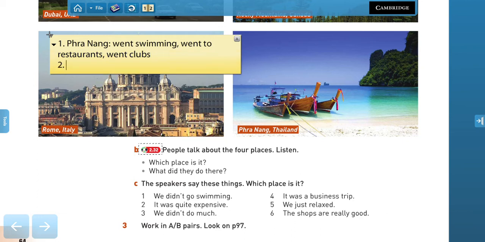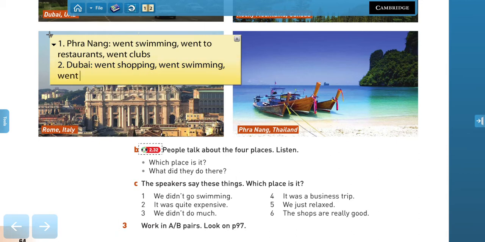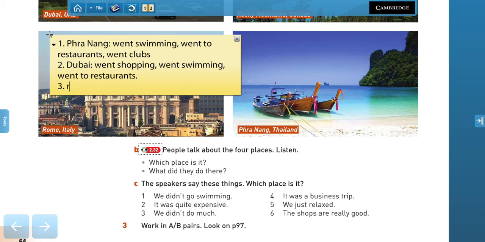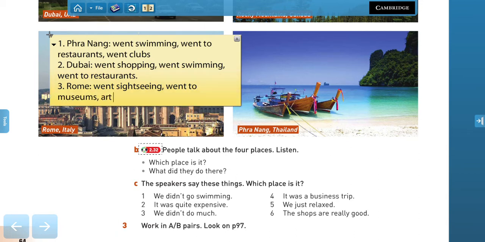Then the second speaker went to Dubai, right? So he went shopping, he went swimming in the hotel, right? And he went to restaurants again. Number 3, the girl said that she went to Rome. She went sightseeing, very touristic places. She went to museums, art galleries, and she went to restaurants again.